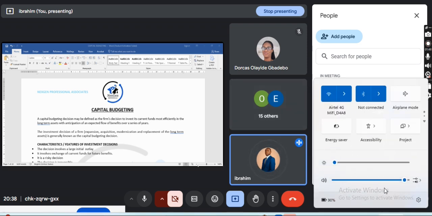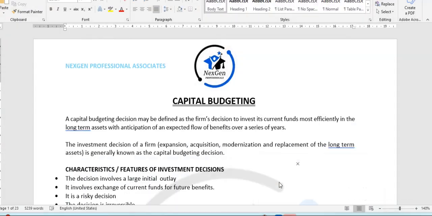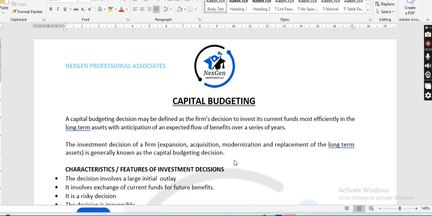So when you make an investment decision, you consider the sources of finance, and when you consider the sources of finance, you look at the dividend policy as well. As part of it, you analyze the risk of the business. As a financial manager, you want to make an investment decision, and this takes us to investment appraisal, which is mainly for making investment decisions.